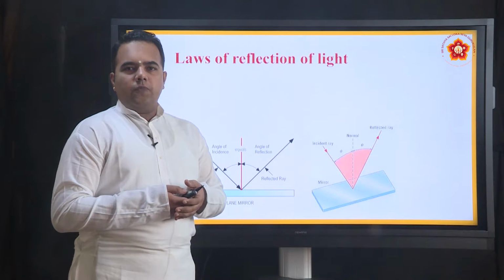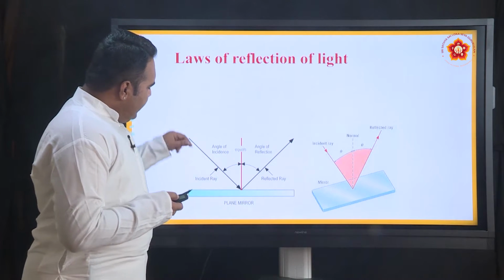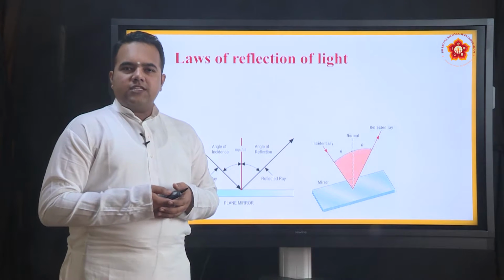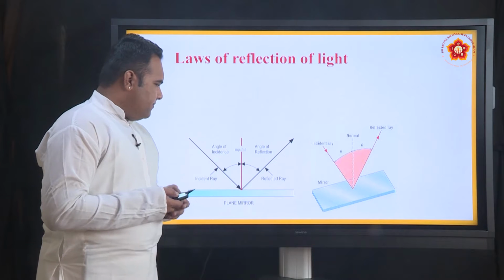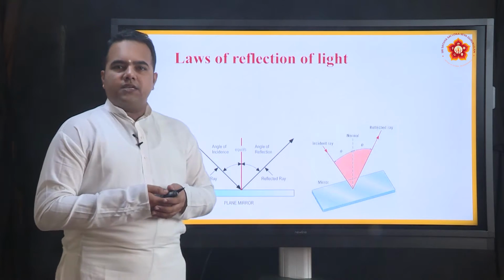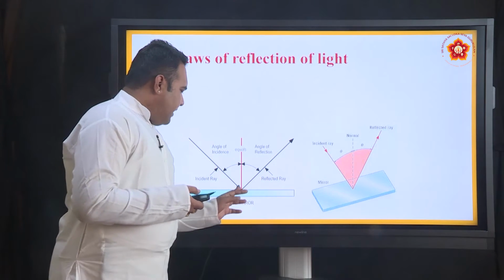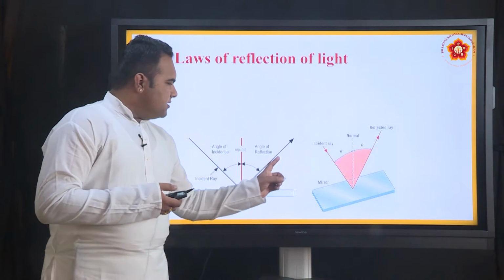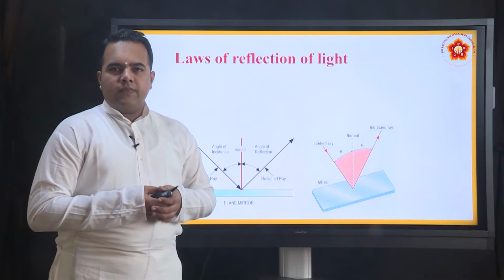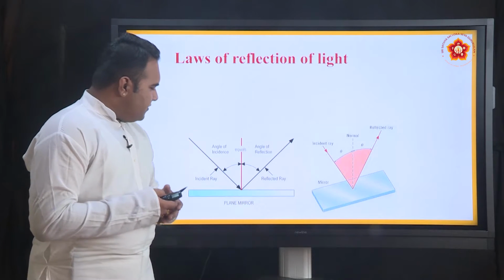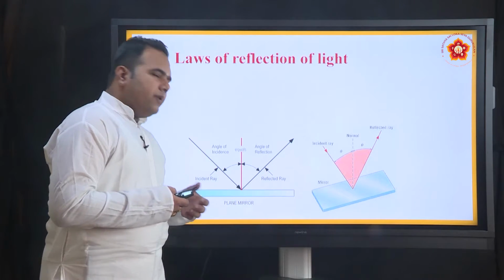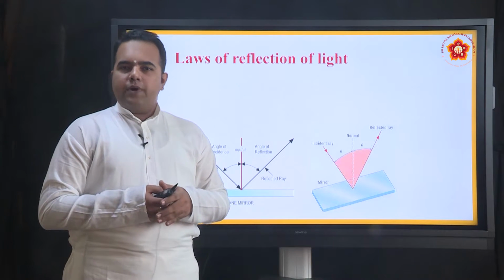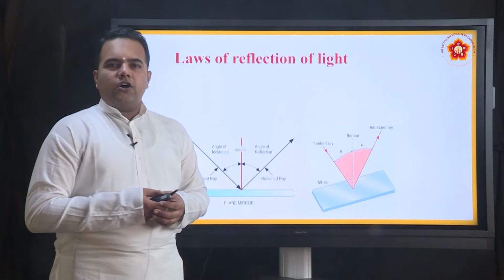So all these terms, hope you are aware of it. Any ray of light that strikes the plane mirror is called the incident ray, and after striking the surface of the mirror, when the light ray changes its direction and is reflected back, this is known as the reflected ray. And for the surface of the plane mirror, the imaginary line that we draw which is perpendicular to this surface, we call it normal.